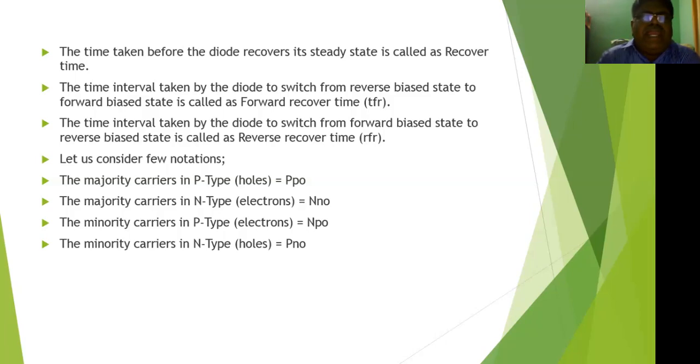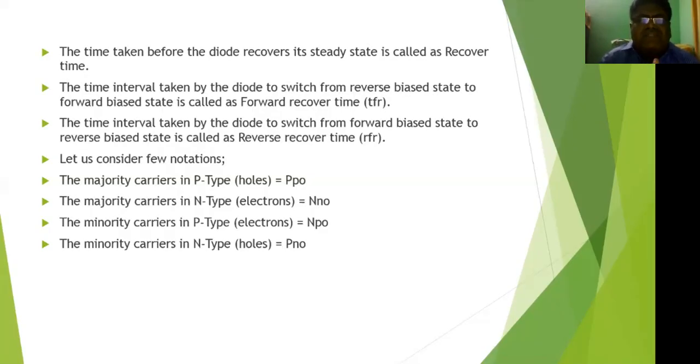The time taken before the diode recovers its steady state is called recovery time. Here, steady state means on state or off state. For example, when our switch is on, that is steady state. When the switch is off, that is also steady state.